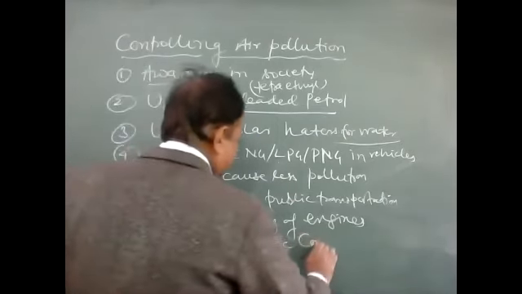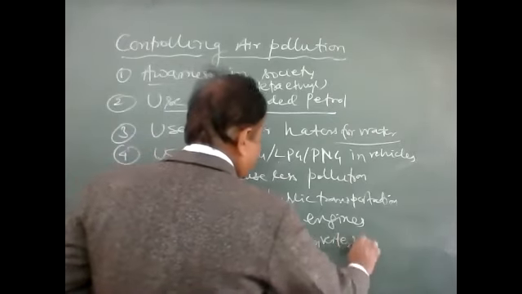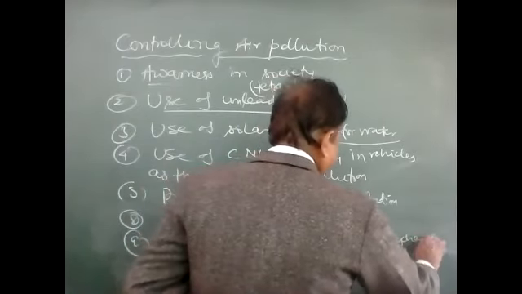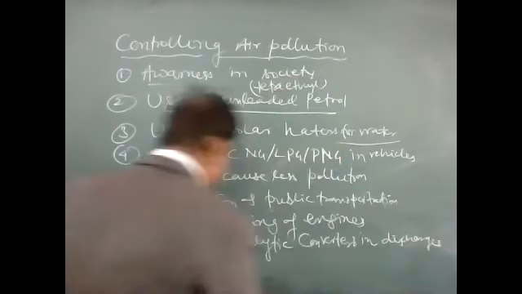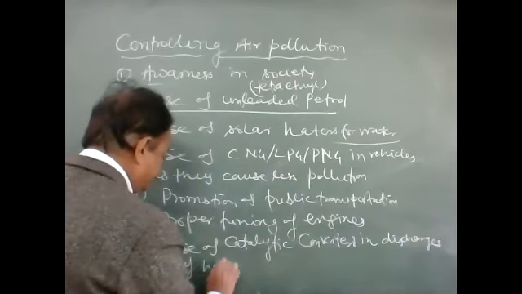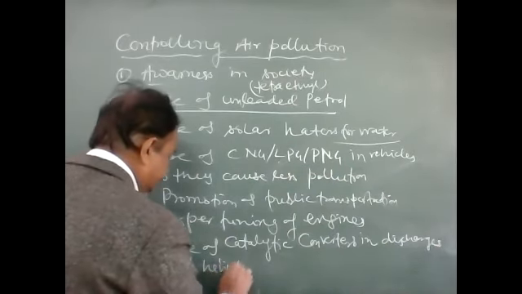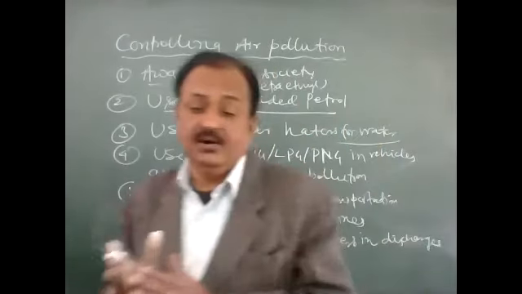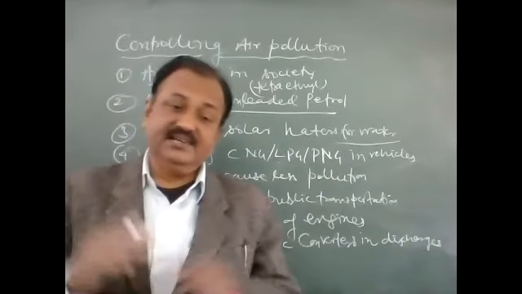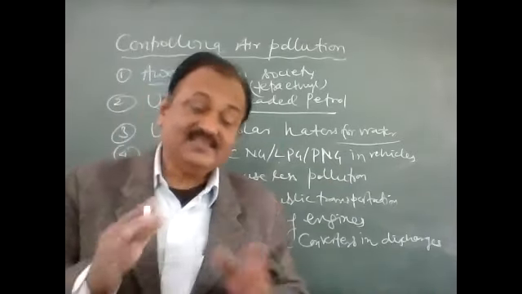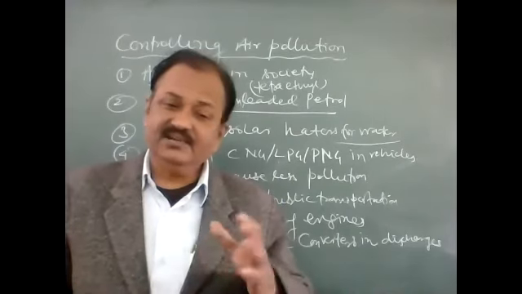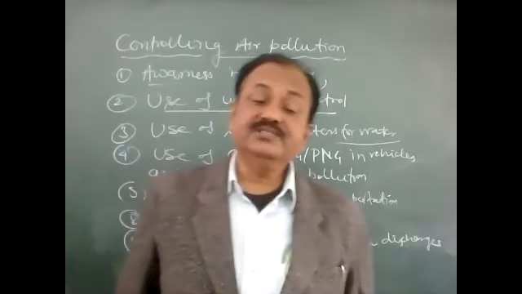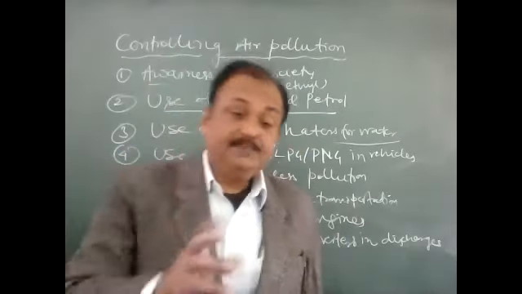Now, use of catalytic converters in the discharge or exhaust of vehicles. You must know the silencer. All vehicles have silencers, whether two-wheeler or four-wheeler. Silencers have catalytic converters. Catalytic converters are nothing but metal compounds, and these metal compounds convert the poisonous gases.